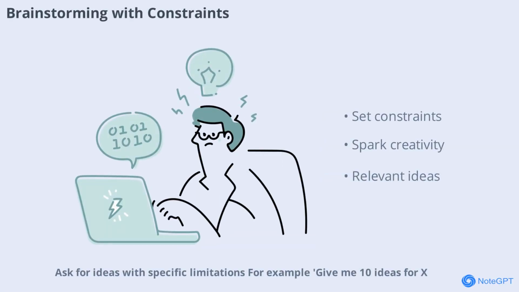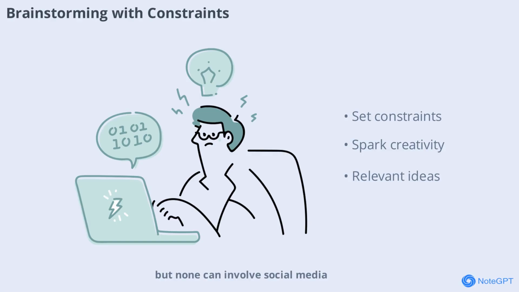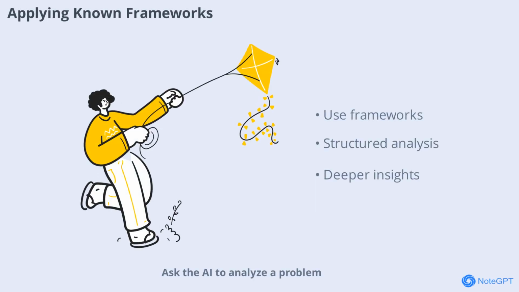Ask for ideas with specific limitations. For example, give me 10 ideas for X, but none can involve social media. Constraints spark creativity and keep ideas relevant. Ask the AI to analyze a problem using frameworks like SWOT or the Pareto principle. For example, analyze this using SWOT analysis. This brings structure and depth to your analysis.